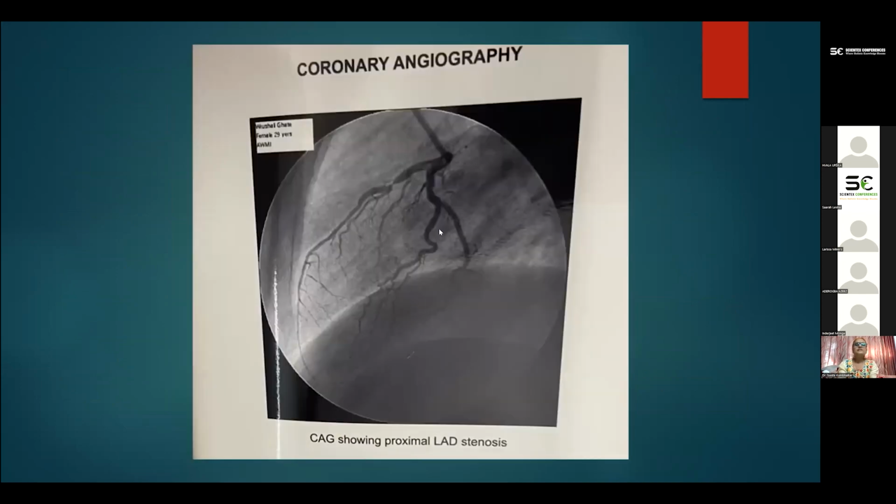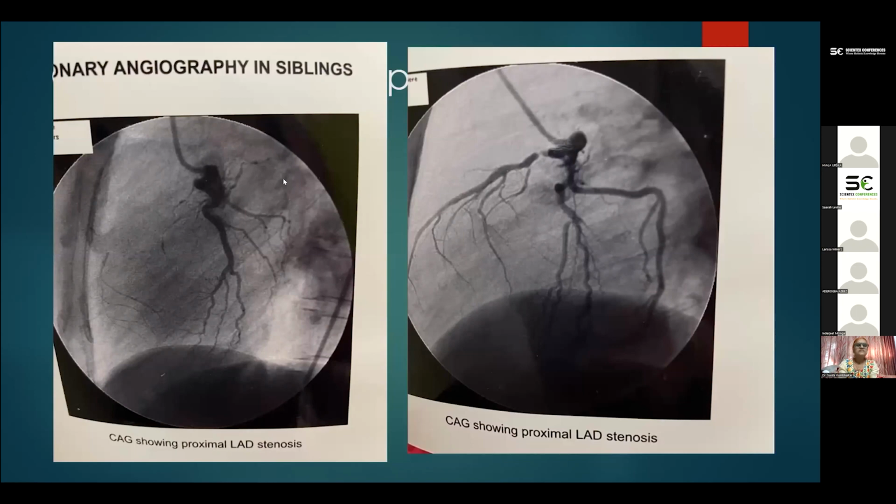Another patient had severe LAD stenosis, 90%. She is just 29 years old. This is important: siblings, a brother and a sister. We showed the one admitted after the first, that is the brother, after about 3 months, and we can see total cutoff of the LAD in the female patient, while in the male sibling we find the critically narrowed LAD. Both patients had a history of premature CAD in their family.